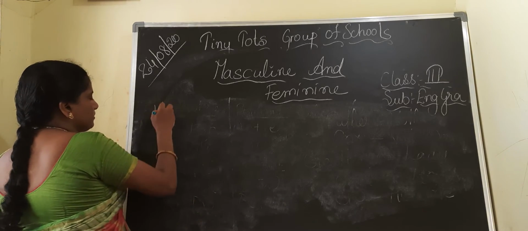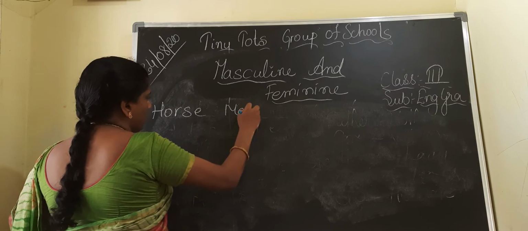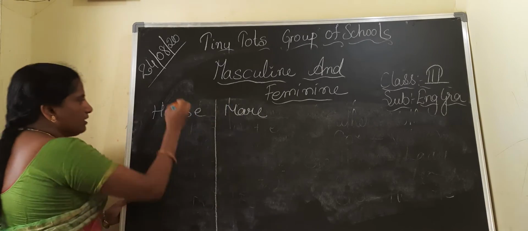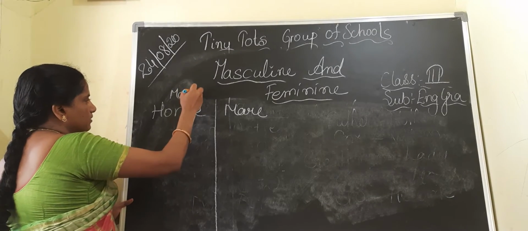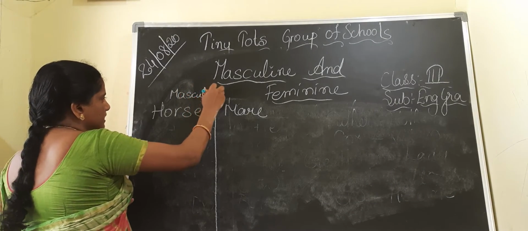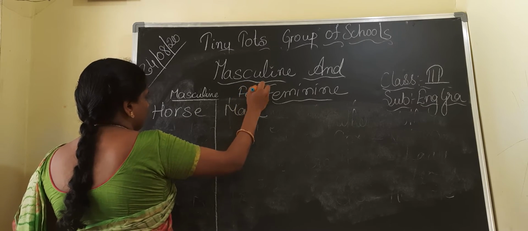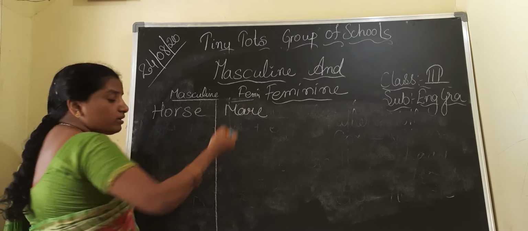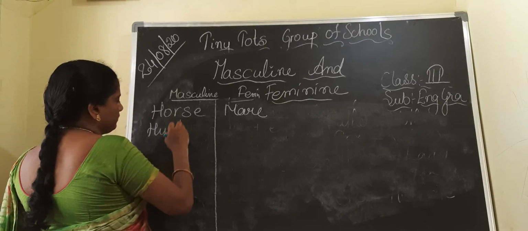Now horse, maid. Horse, maid. See, children, this is the masculine gender and this is the feminine gender. Horse, maid, husband, wife.